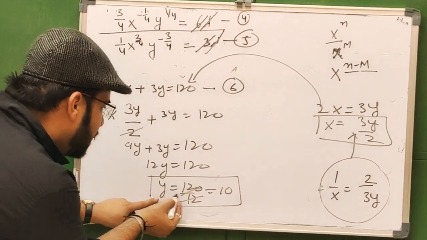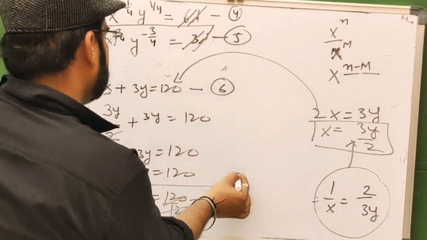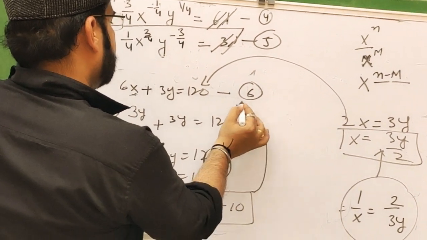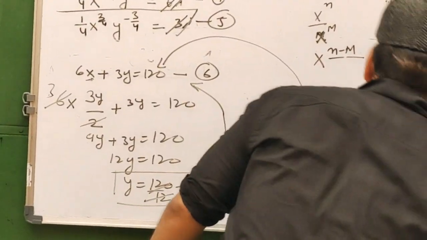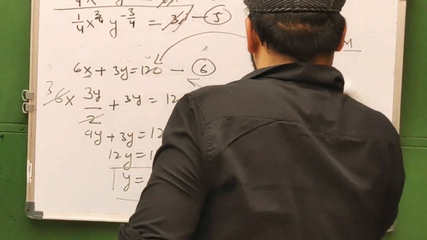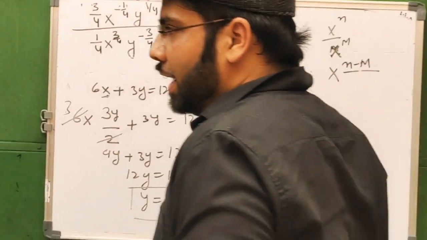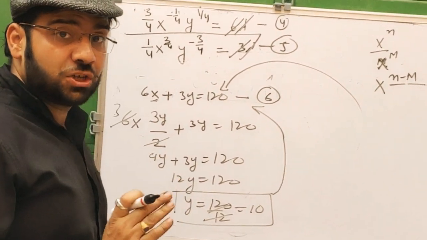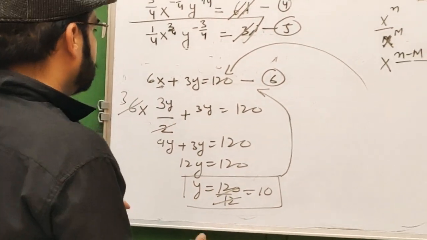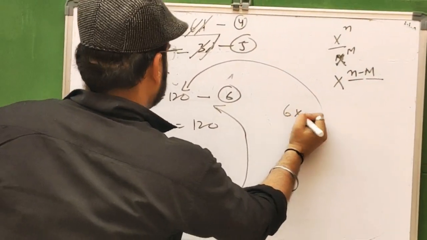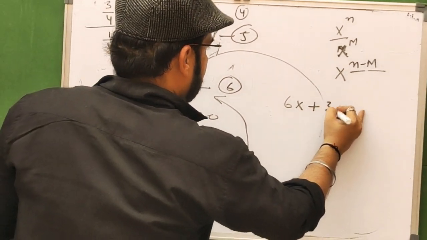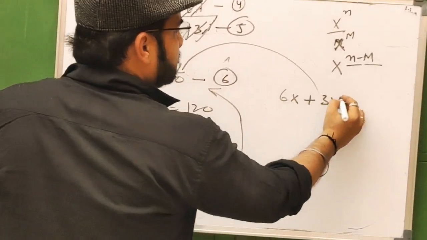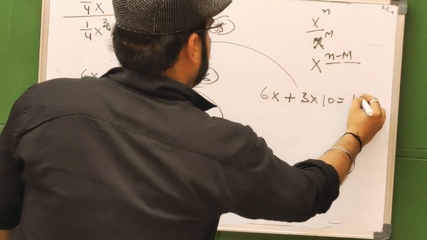Now this value of y will be put in equation 6 again to get the value of x finally, and we show the equilibrium of the consumer, the exact purchasing quantity of x and y. 6x plus 3 multiplied by the y value 10 equal to 120.